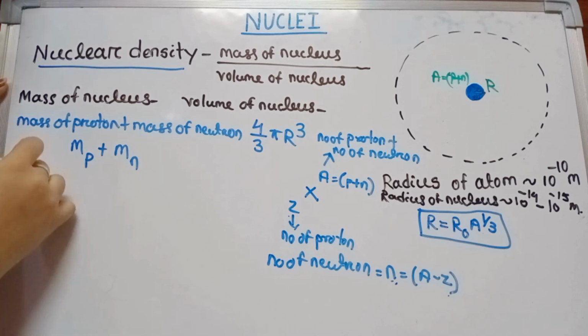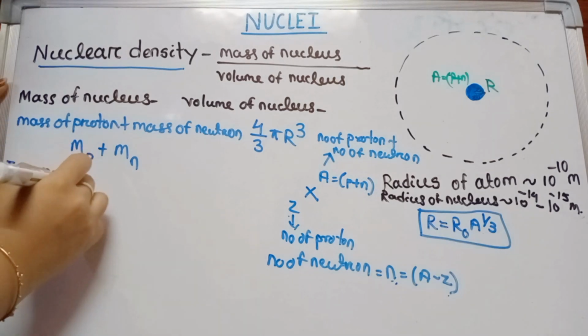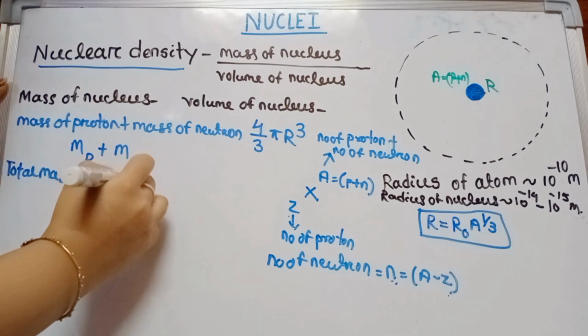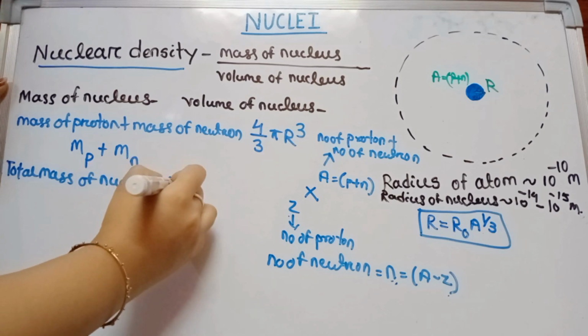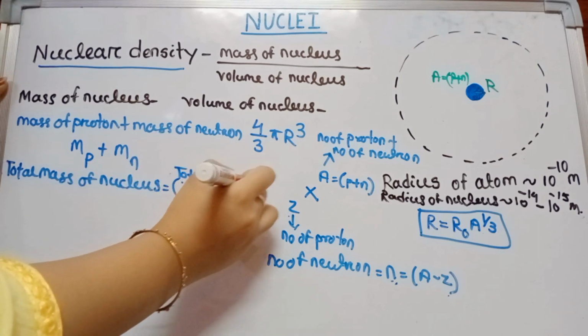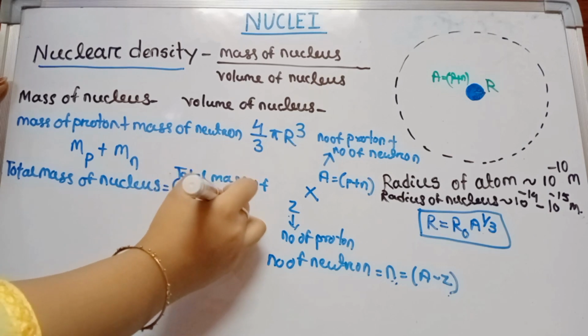Then the total mass of nucleus equals the total mass of protons plus neutrons.